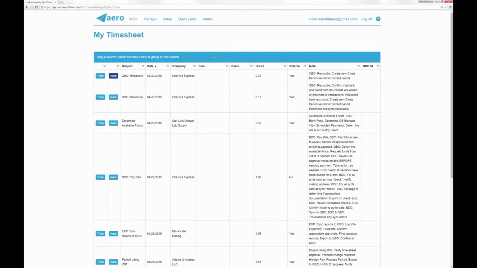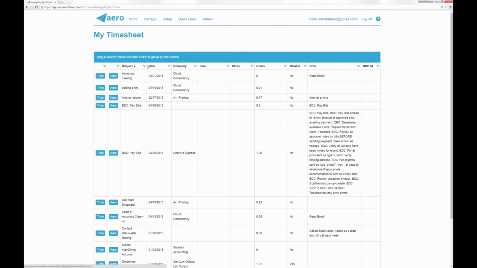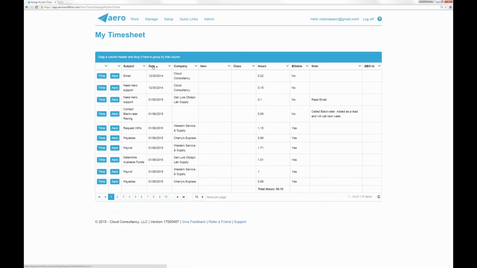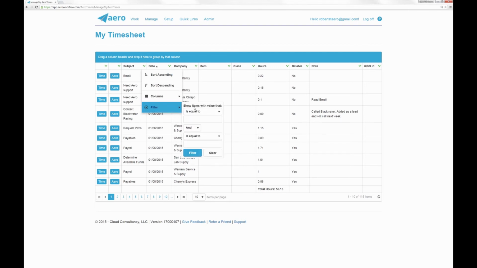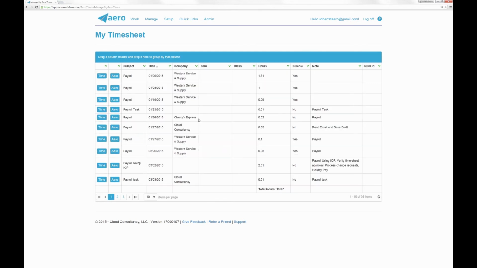Now again, you're seeing a grid here in Aero. When you see these grids with this blue header and these column headers here, know that you can click on any of the columns to sort by that data in that column, or you can click the green arrow and use any of these tools here, including to filter by, right? I might want to look for anything on my timesheet that contains the word payroll, for example.